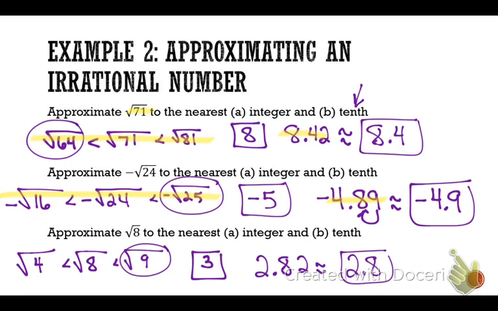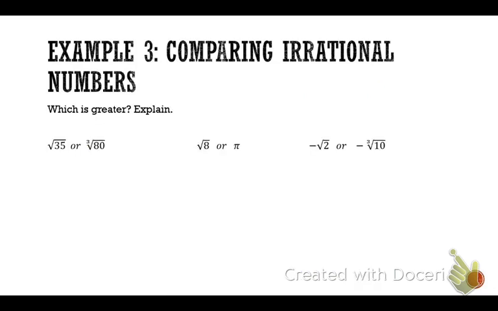The last thing I'm going to do is something that you actually did on your last test already, except now, instead of it being rational numbers, these are going to be irrational numbers when I take the square root. So all you need to do is write the first few decimal values until you can see a difference. What I want you to do on your notes is write down each one of these. I'm comparing 3 sets of numbers. And then I want you to evaluate. You cannot say, oh, well, this one's bigger without showing any work. You need to show me the decimal values, and then you can say which one is bigger.